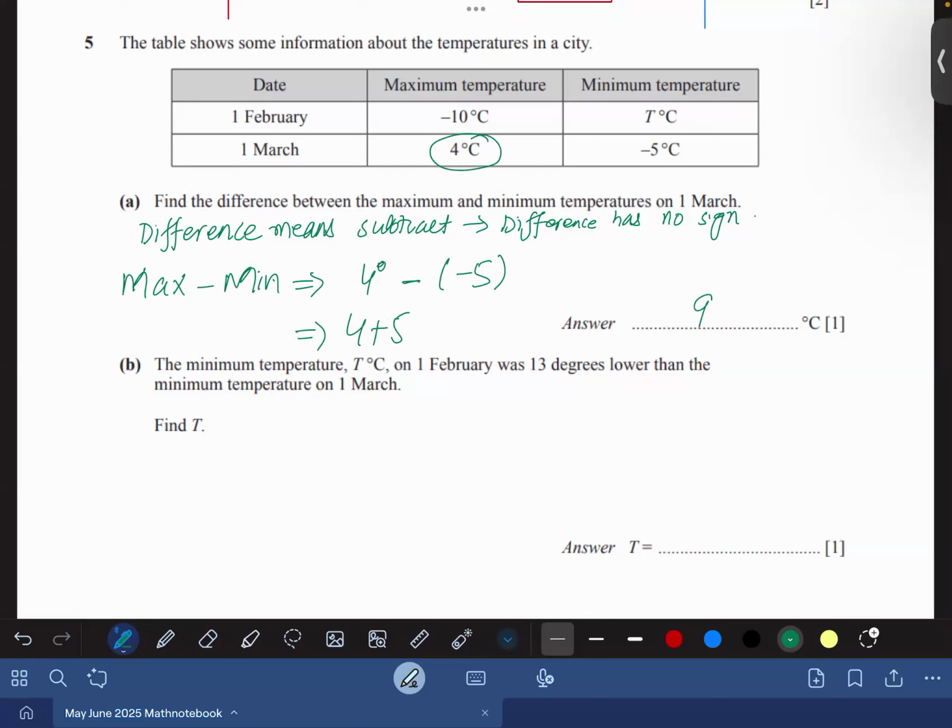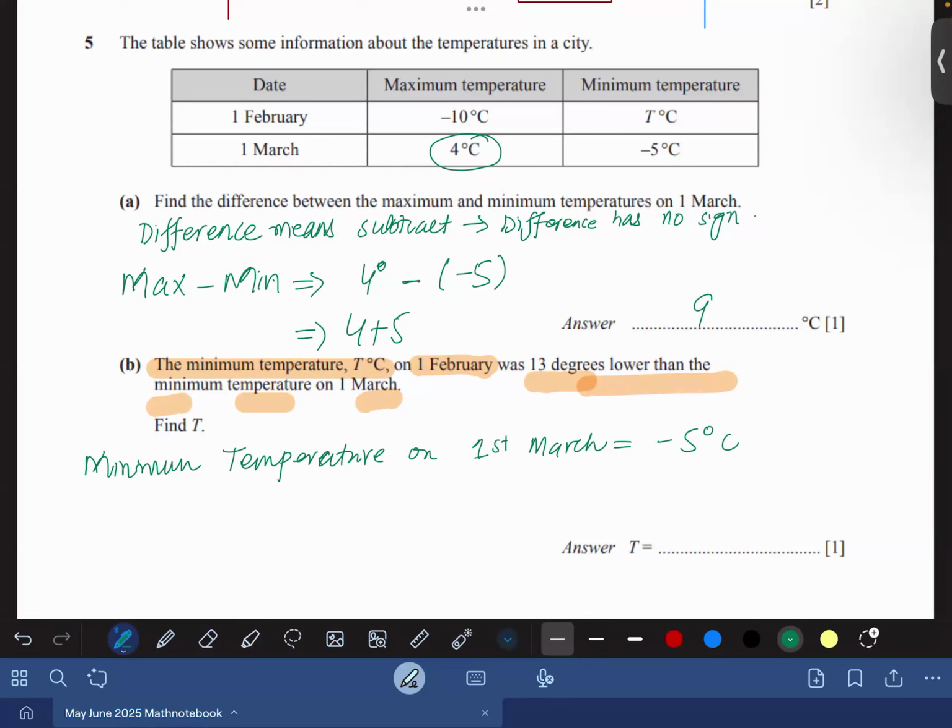Look at part B, everybody. The minimum temperature T degrees centigrade on 1st February was 13 degrees lower than the minimum temperature on 1st March. The minimum temperature on 1st of March is -5 degrees centigrade.